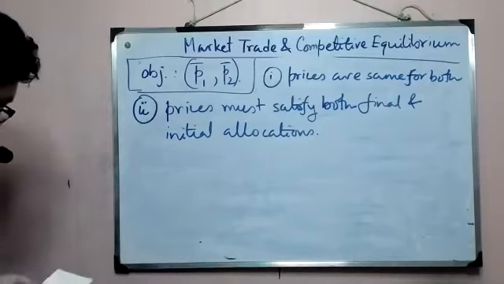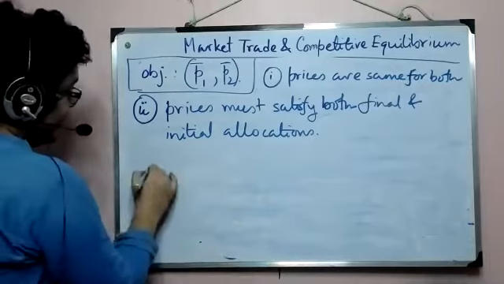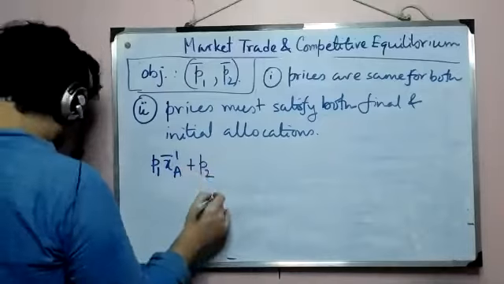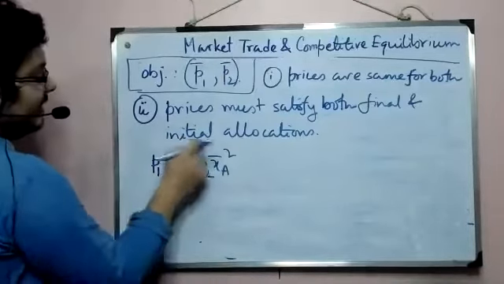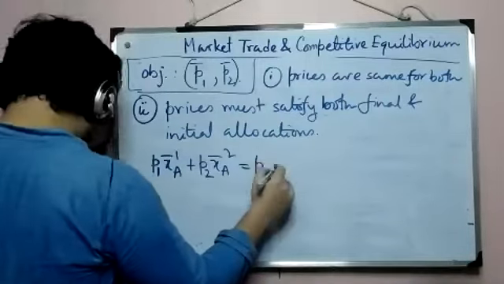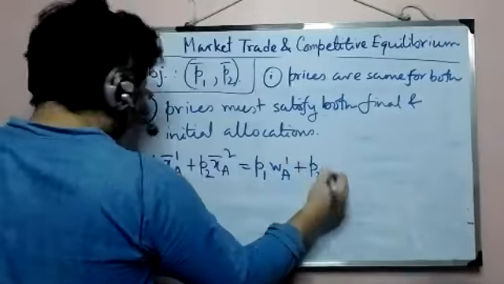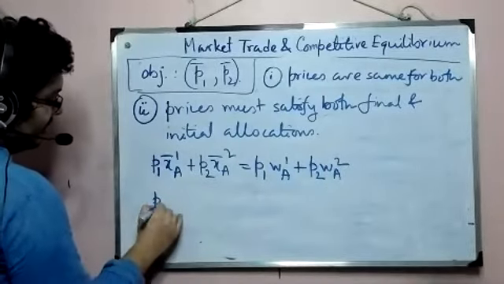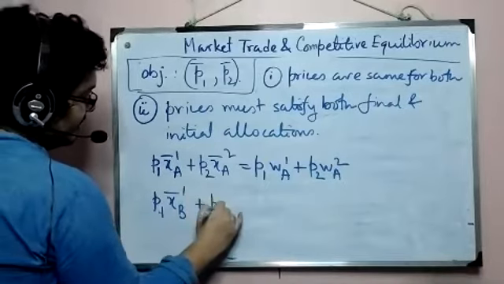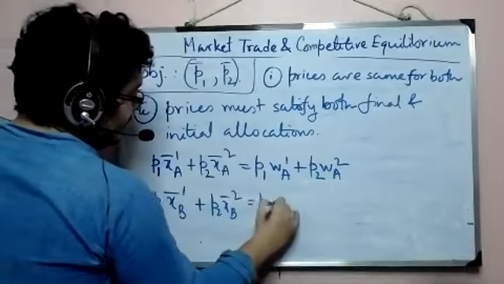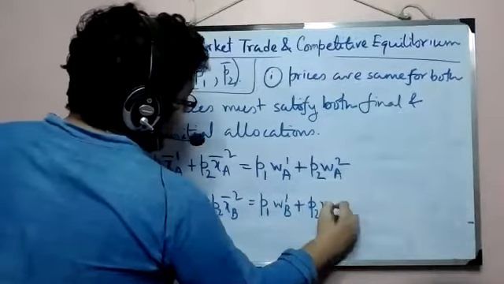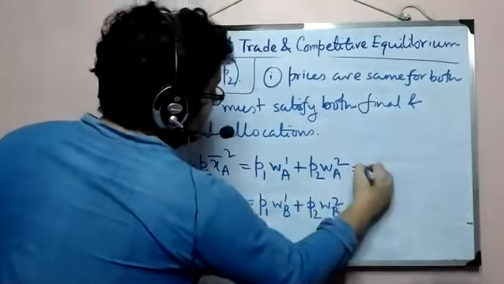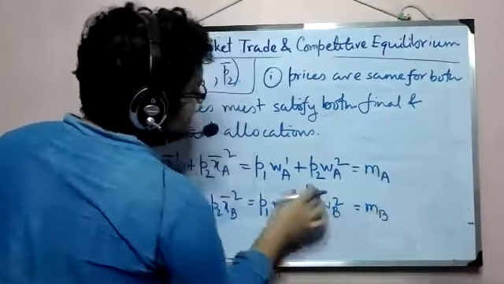Given that idea, what does it say? It says basically that P1 XA1 bar, the final allocation of goods 1 and 2 for individual A, must equal the endowment with which individual A is coming, and that is also true for individual B. So we have the similar equation with A replaced by B. Now, for consumer's optimization or utility maximization, we need only the income and not really these details.